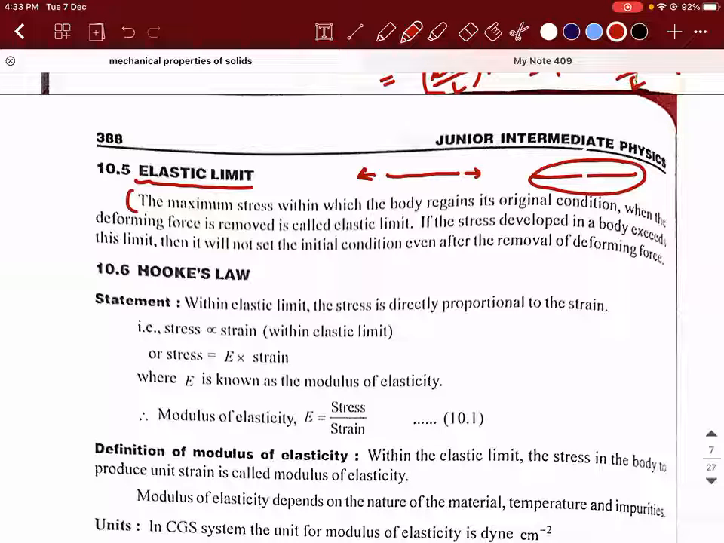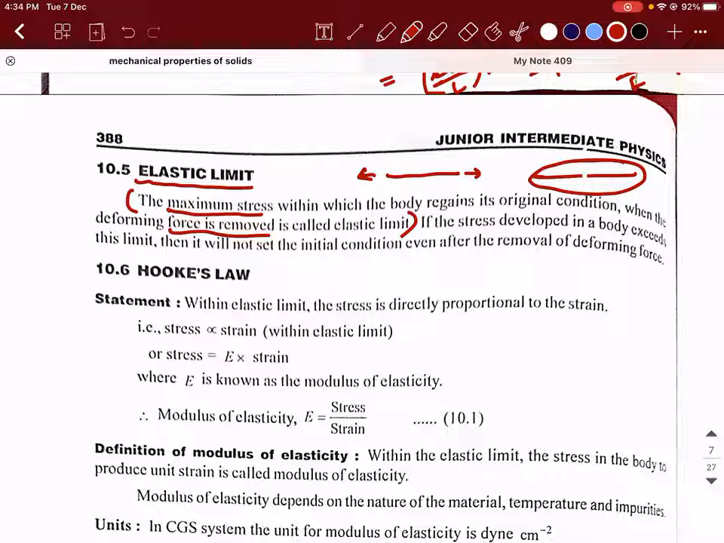Up to where, whatever force you apply and release, the object will try to regain its original shape. Are you able to understand? So the maximum stress within which the elastic object is able to regain its original shape when the deforming force is removed is what we call the elastic limit. Right? It's as simple as that.